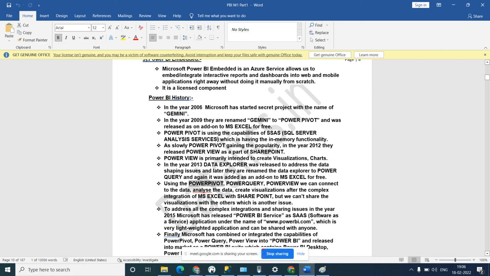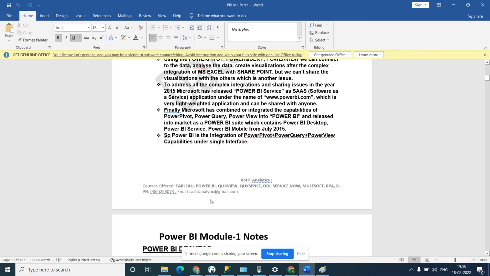Then in 2015 Microsoft finally combined the integrated capability of Power Pivot, Power Query and Power View. These three components they combined to create one Power BI tool. They released it into the market as a Power BI suite which contains Power BI Desktop.